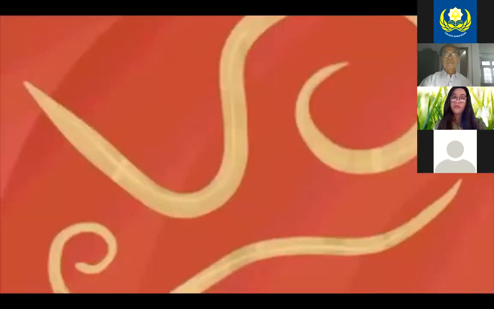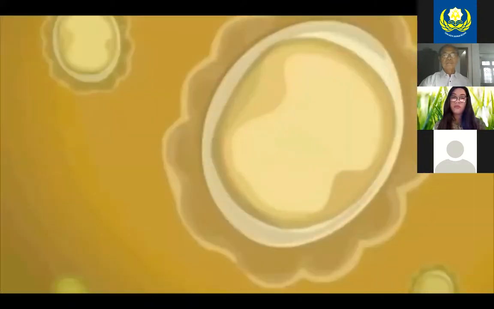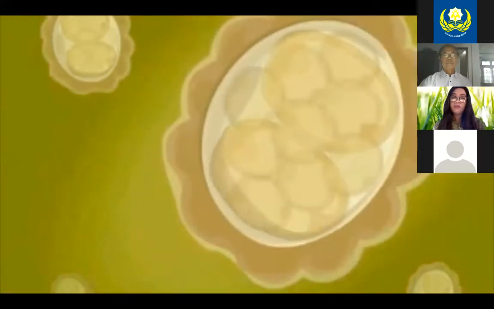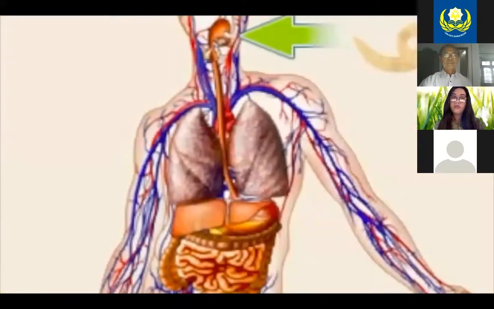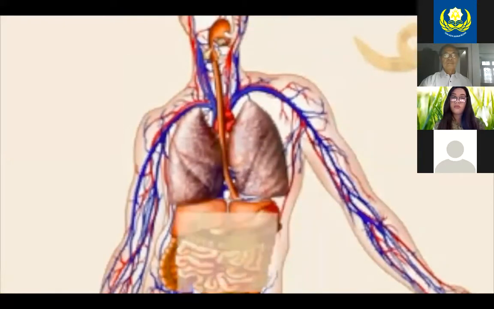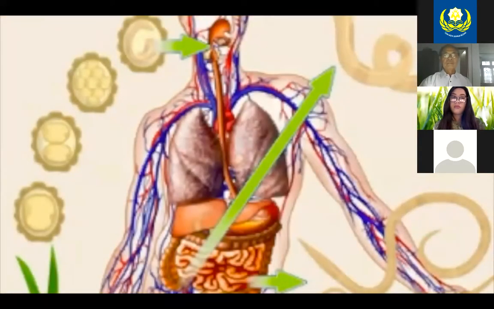Female Ascaris lumbricoides lay more eggs, up to 200,000 a day, in the lumen of the intestine. The eggs are excreted in the feces, and once in the external environment, they reach the stage of the so-called invasive egg containing a larva. Only then do they become infective. Infection occurs when the eggs reach the alimentary tract, for example, when the host consumes contaminated fruit or vegetables. Once in the small intestine, the eggs begin to develop, thus completing the life cycle of Ascaris lumbricoides.